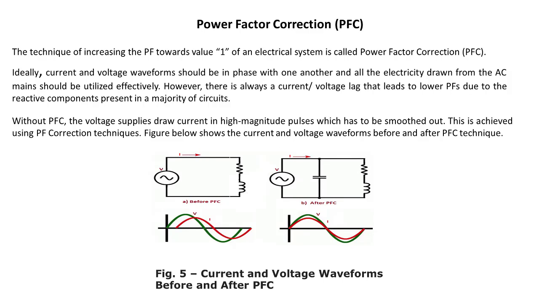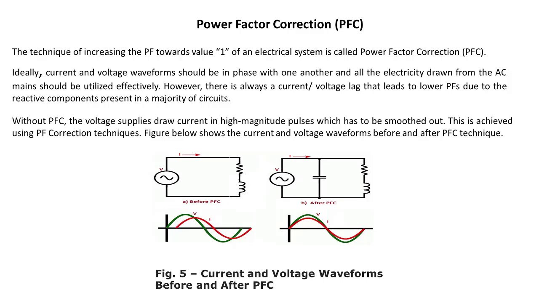The technique of increasing the power factor towards the value 1 of an electrical system is called power factor correction. Ideally, current and voltage waveforms should be in phase with one another, and all the electricity drawn from the AC mains should be utilized effectively. However, there is always a current or voltage lag that leads to lower power factors due to the reactive components present in a majority of circuits.